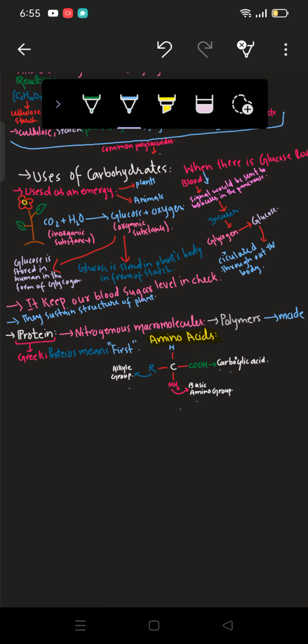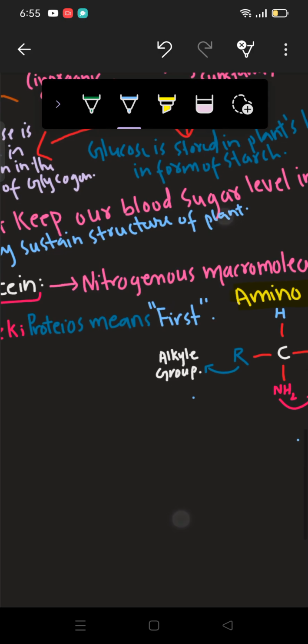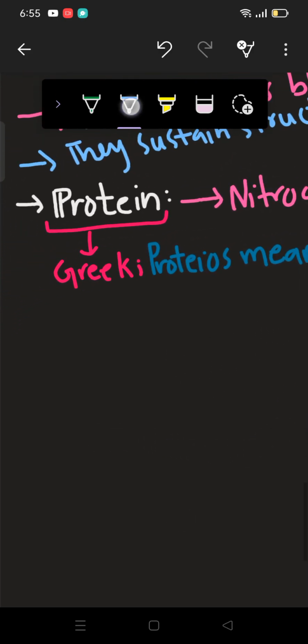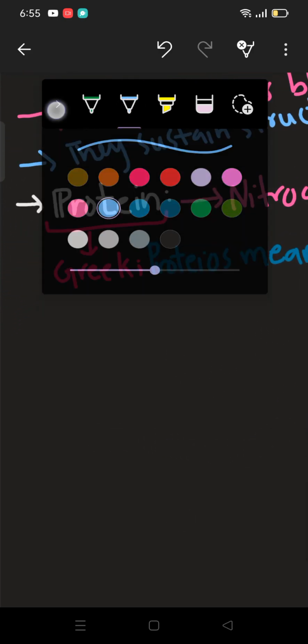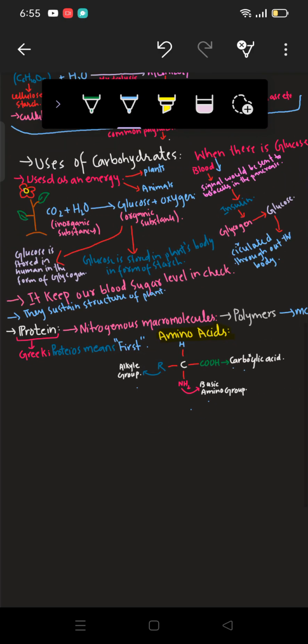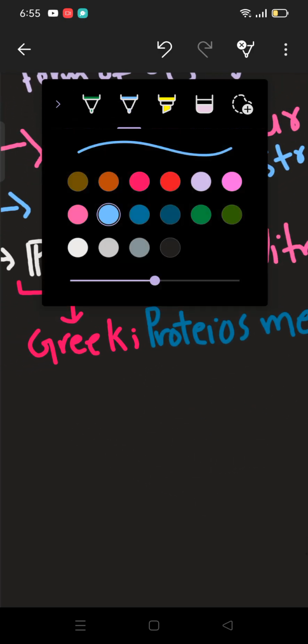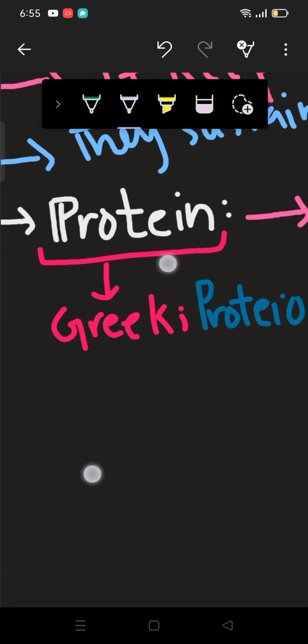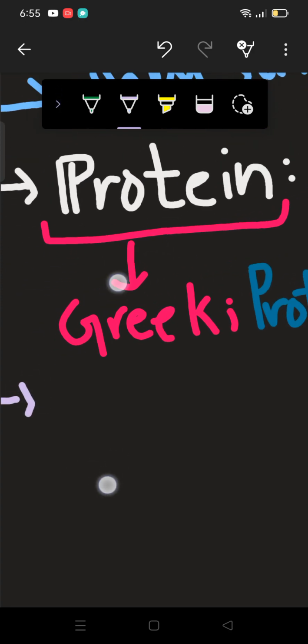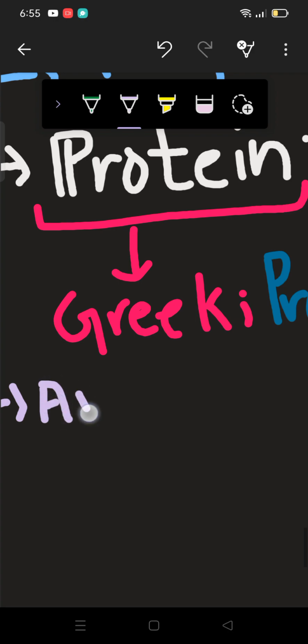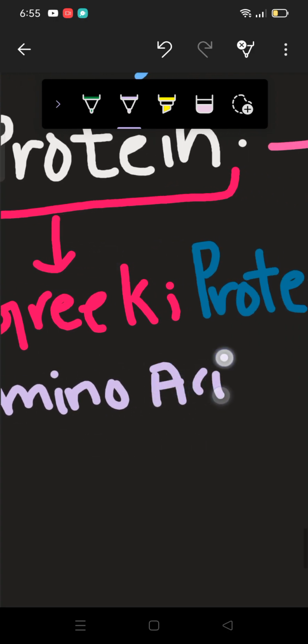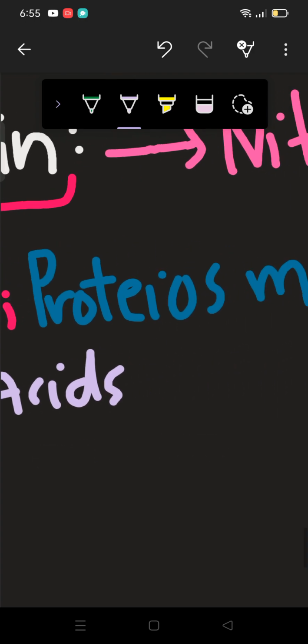So we have looked at the structure as well. Now what amino acids are, let me write here. Basically, amino acids are bifunctional compounds.